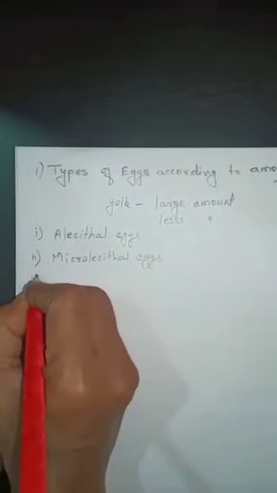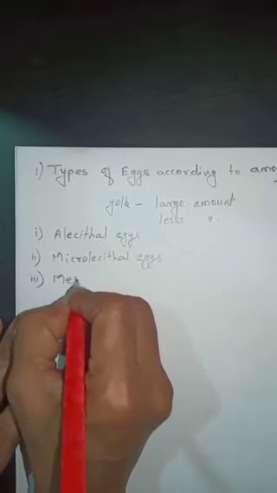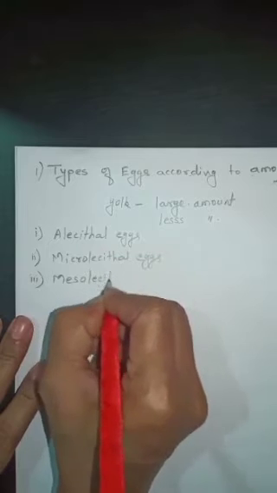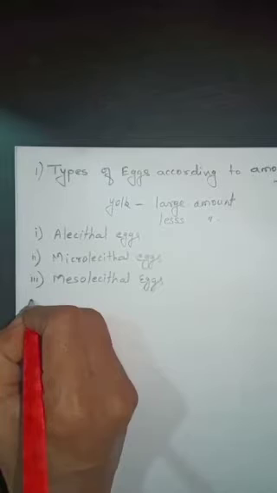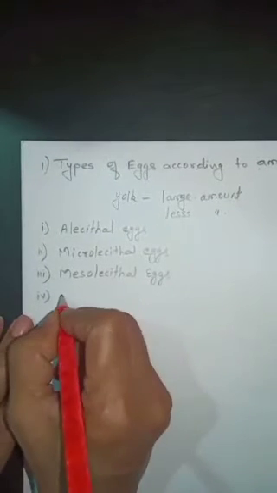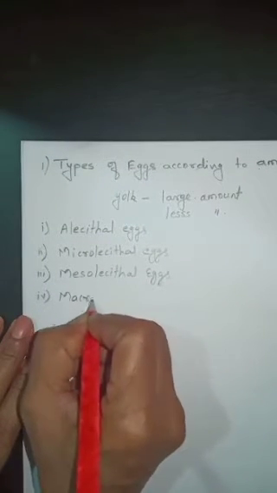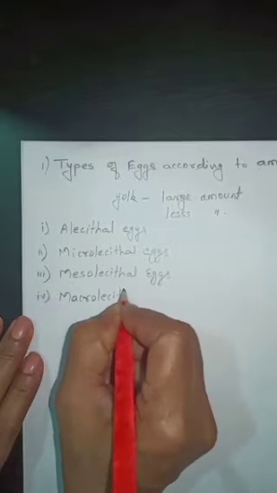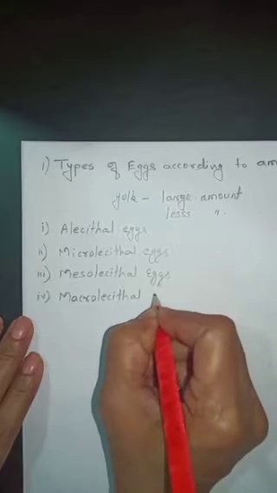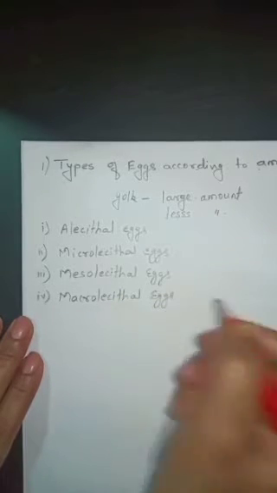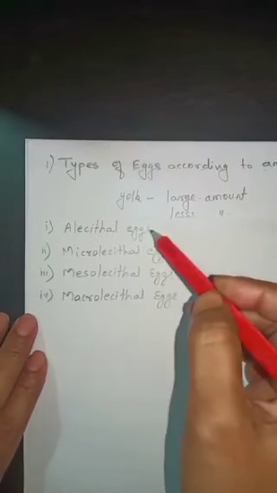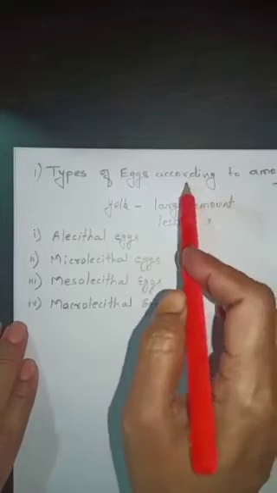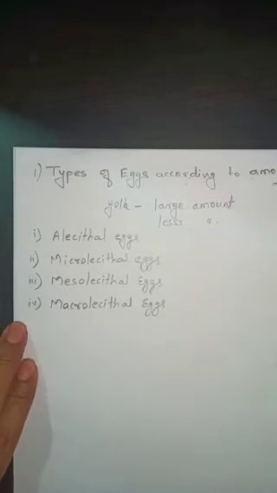Next one is mesolecithal eggs. And the last one is macrolecithal eggs. Okay, these are 4 types of eggs according to amount of yolk.